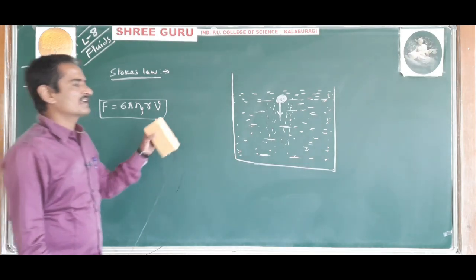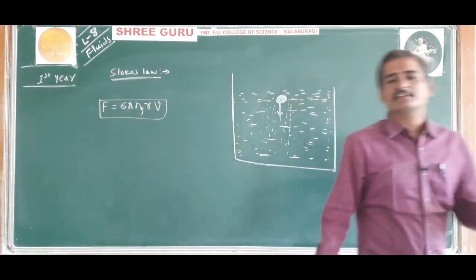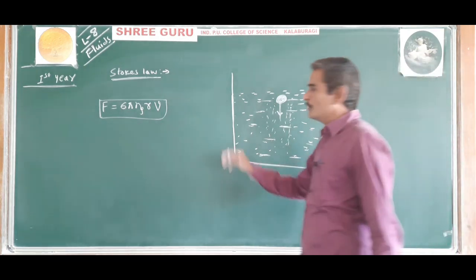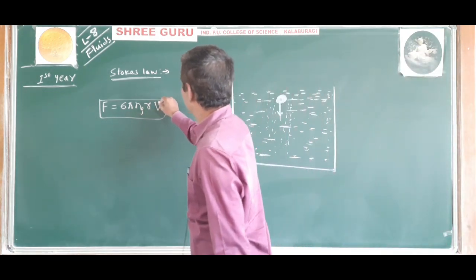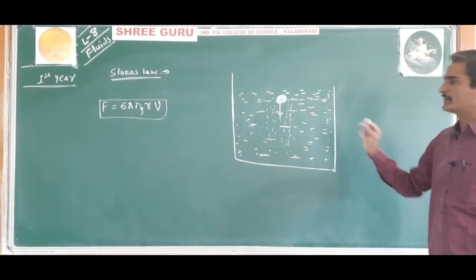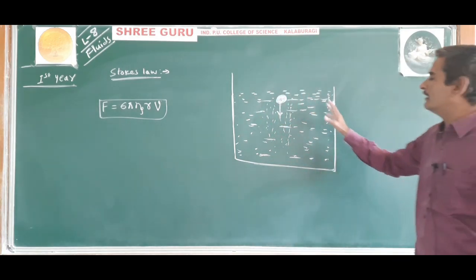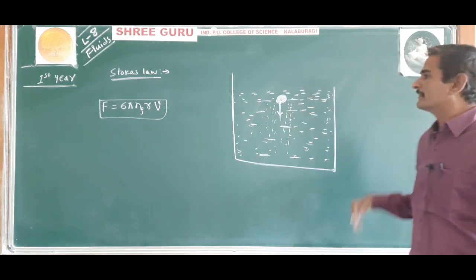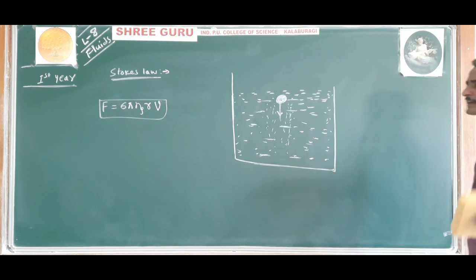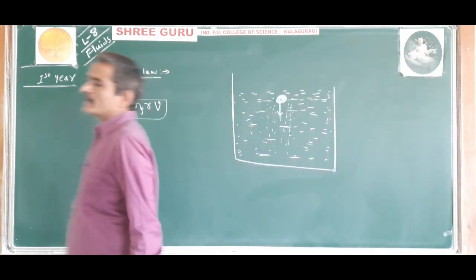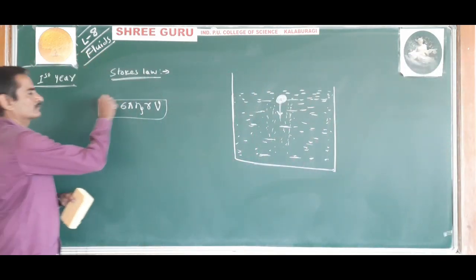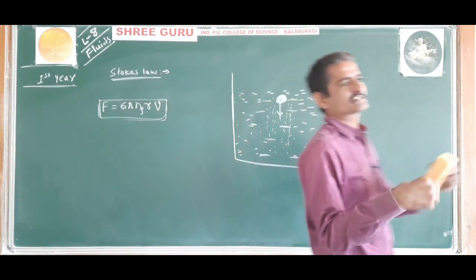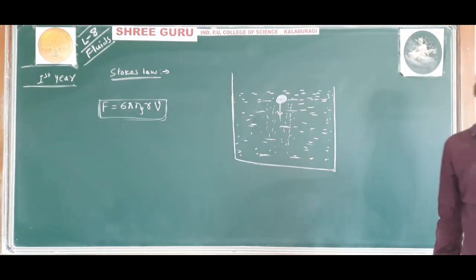When a sphere of radius r moves through a viscous liquid with constant velocity v, and the coefficient of viscosity of the liquid is eta, then the viscous force acting on the sphere is given by F is equal to 6 pi eta rv. So this is called Stokes law. Understood? So to define or state Stokes law, you have to write it like this.